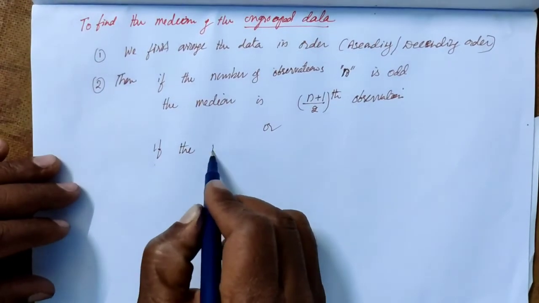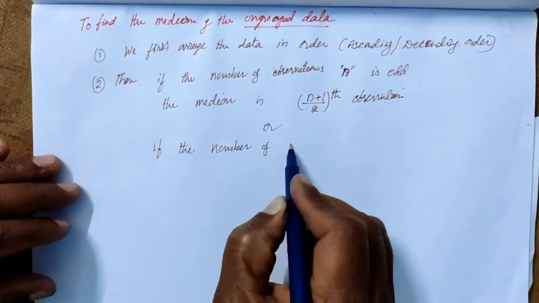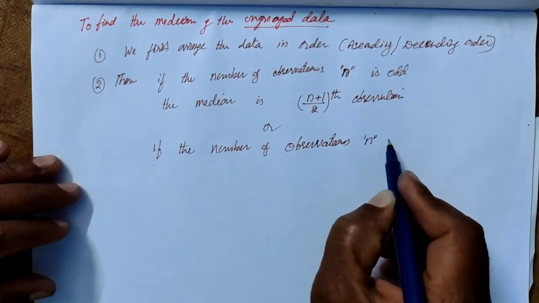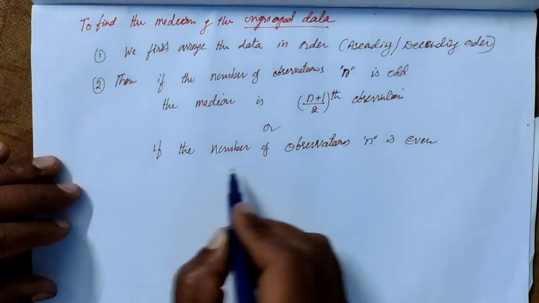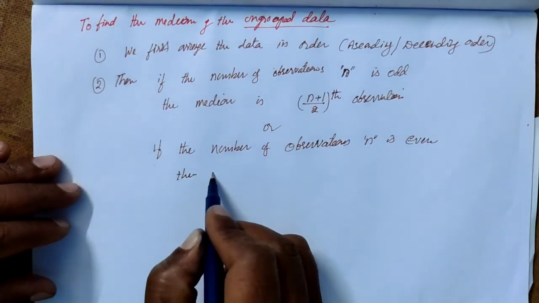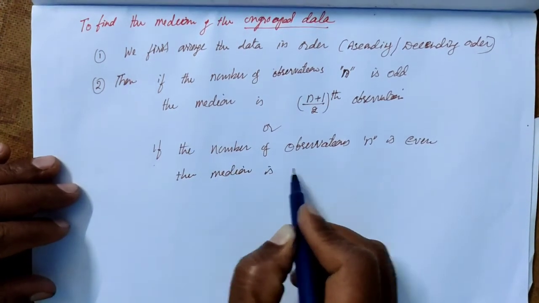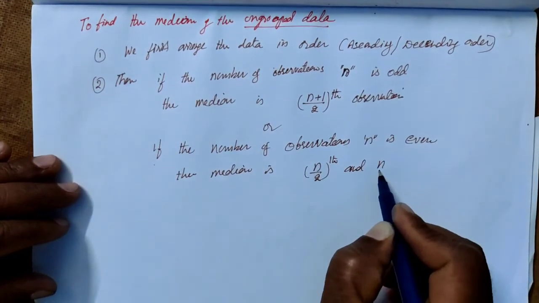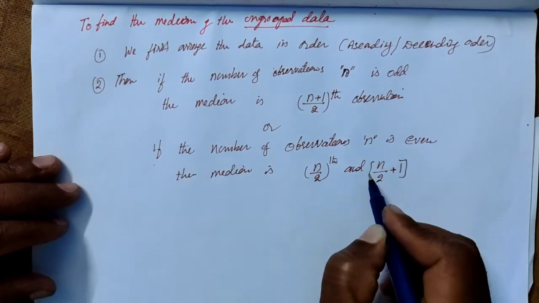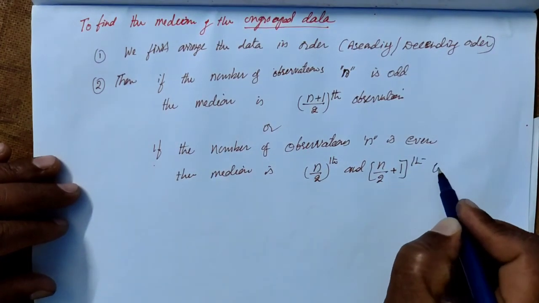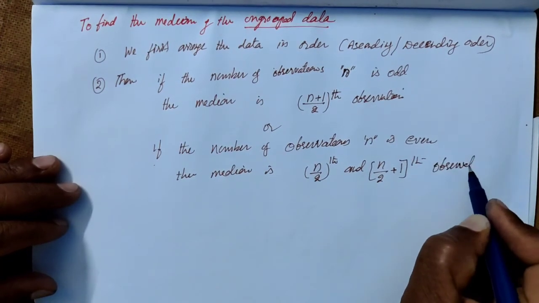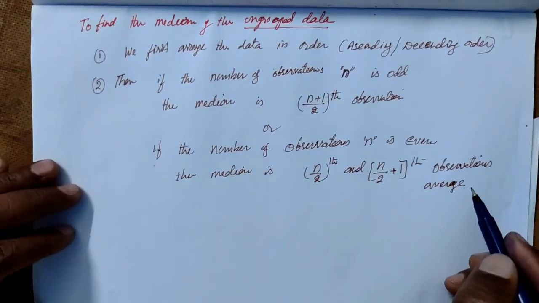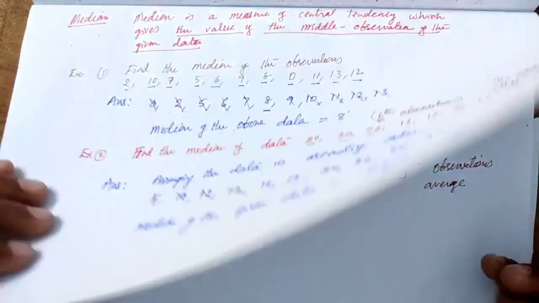Or if the number of observations n is even, then the median is the average of the n by 2th and the n by 2 plus 1th observations.